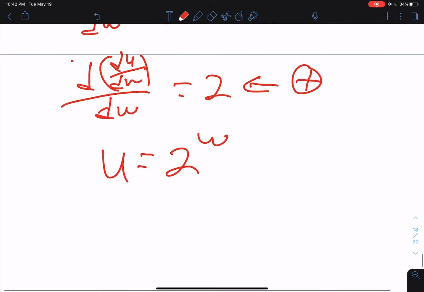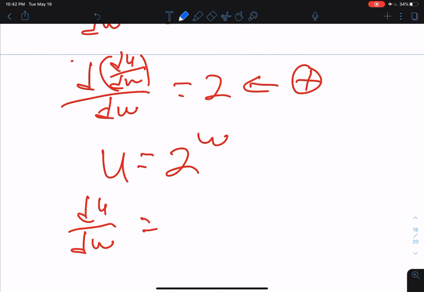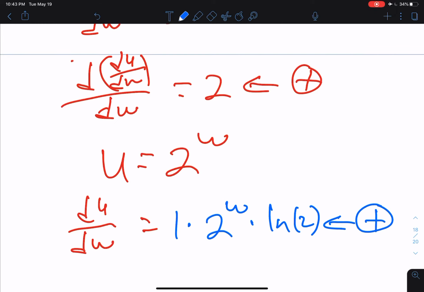And the first derivative du/dw here would be, if you recall, in order to calculate these, you differentiate the exponent with respect to w in this case, and this is 1w to the first power, so the derivative of that with respect to w just ends up being 1, so we have 1 times 2 to the w power, and then we have to multiply that by the natural log of the base, which is 2, okay? And this is positive.